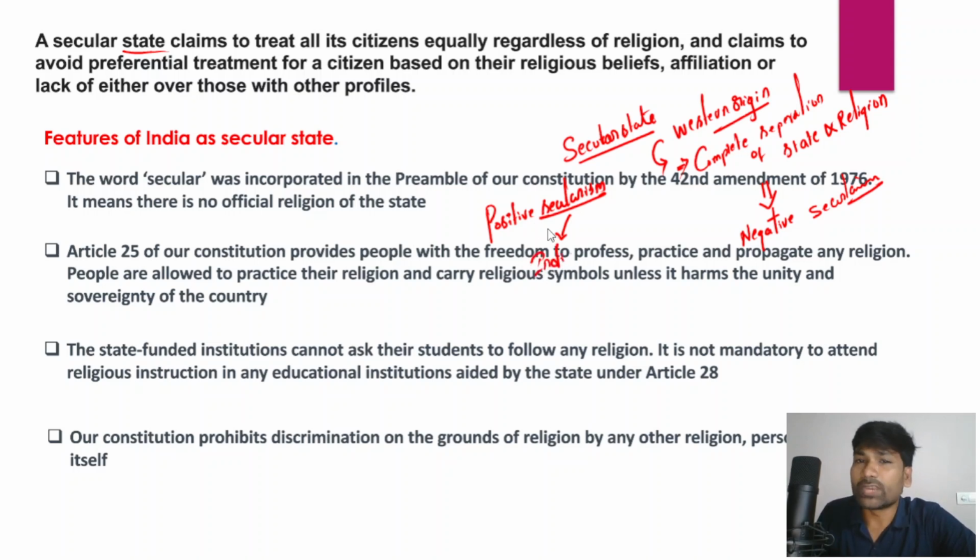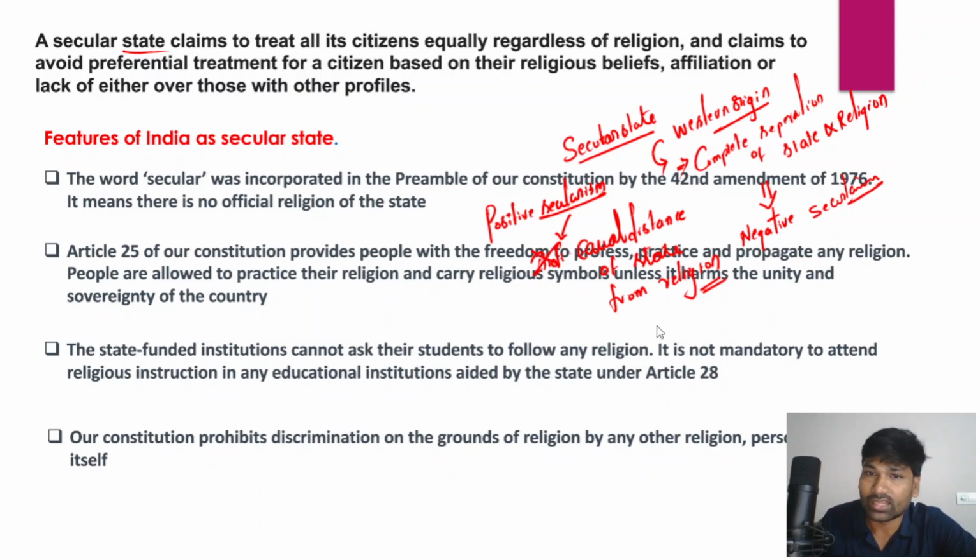It is not a complete separation of state and religion; rather, there will be equal distance of the state from religion. And in fact the state also treats all religions equally. That is positive secularism, and that is the difference between the Indian form of secularism and Western secularism.